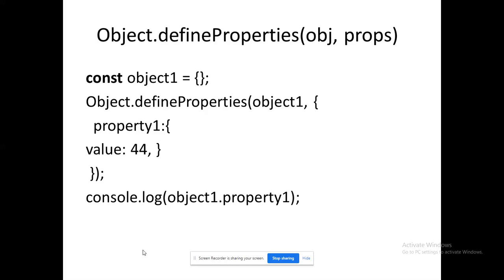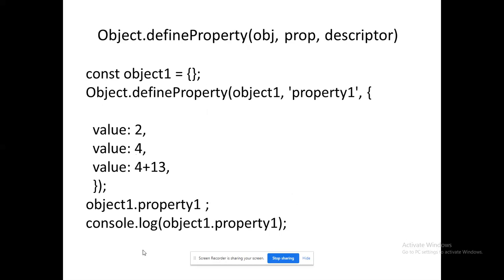Define properties. See the method, define properties. Depending upon my arguments, that method name will change. I'll also show you a method called define property. So for define properties, what do I pass? I will pass the object, and I will declare the property name as well as the value to be passed for the property. So while executing this program, I will get 44 as the result. Object one dot property will retrieve me that.